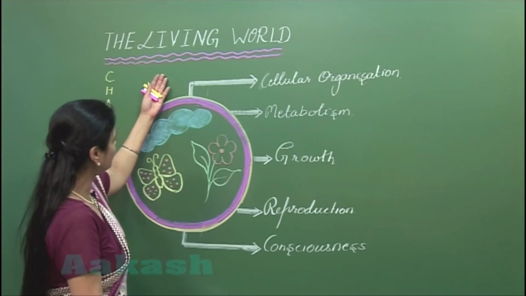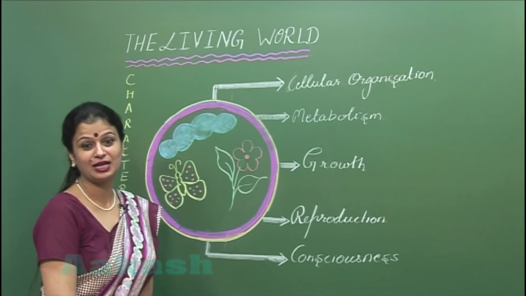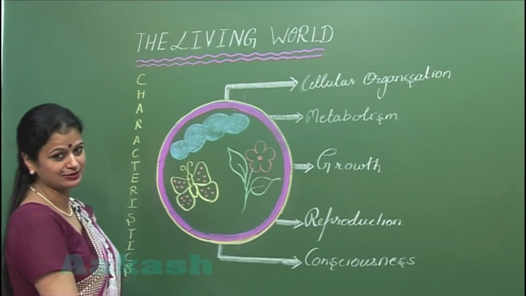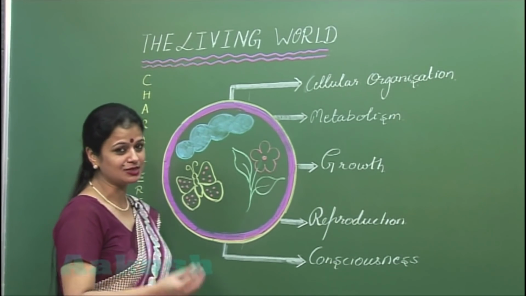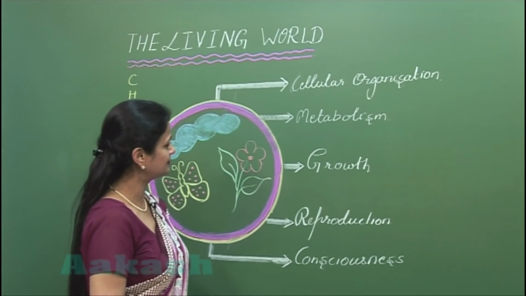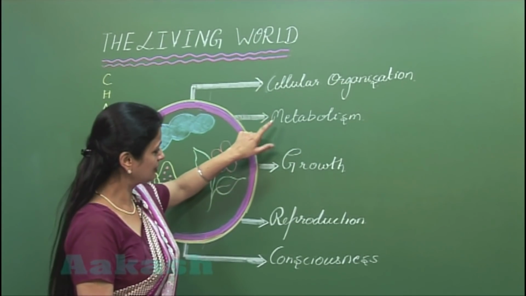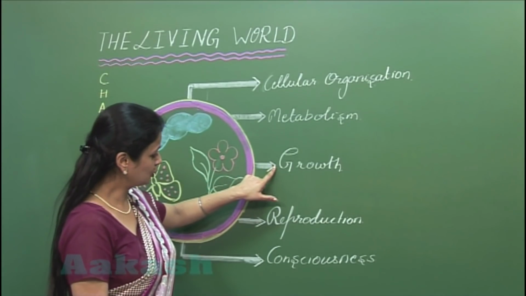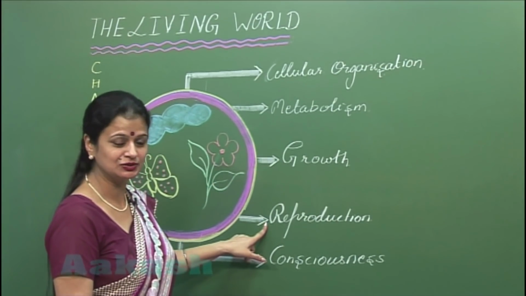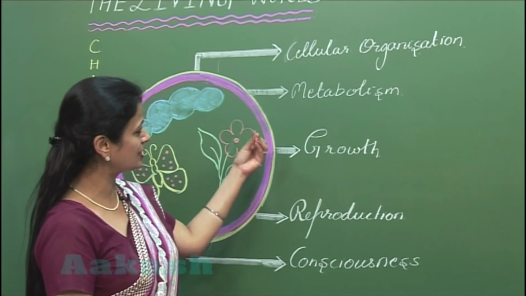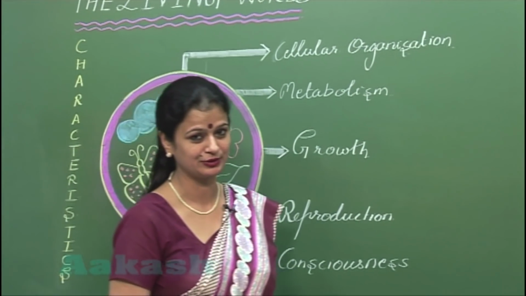Now in this topic, the living world, first of all, I will be dealing with the characteristics of the living organism. The characteristics which I will be discussing here are cellular organization, metabolism, growth, reproduction and consciousness. So let's first of all start with the cellular organization.